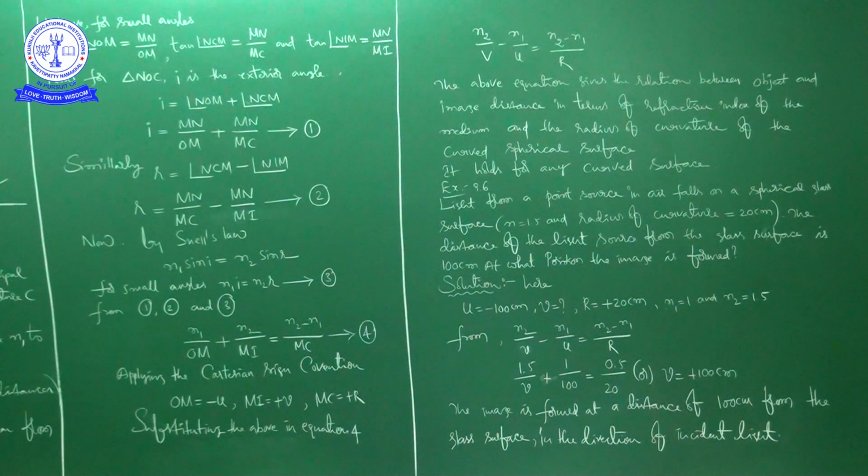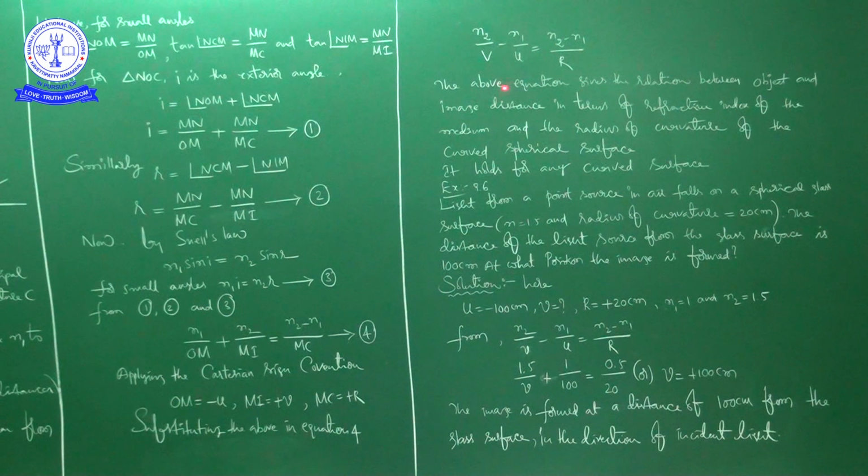So in this class we started to discuss refraction at curved surfaces, or refraction at spherical surfaces. In that discussion, we derived a formula which relates image distance, object distance, radius of curvature and refractive index.